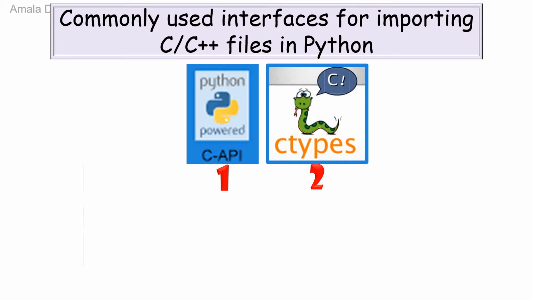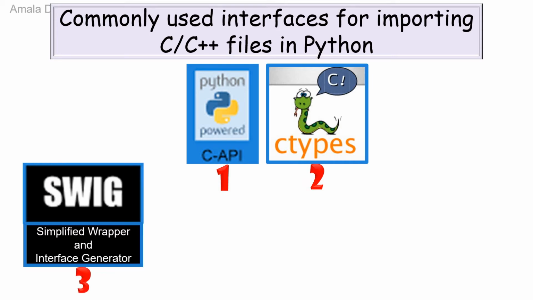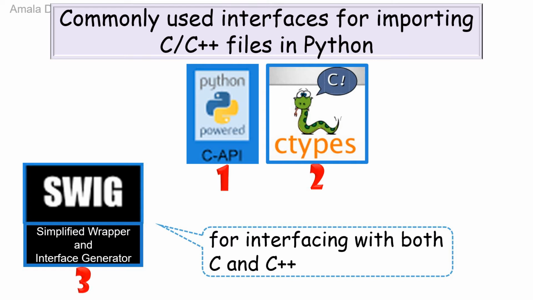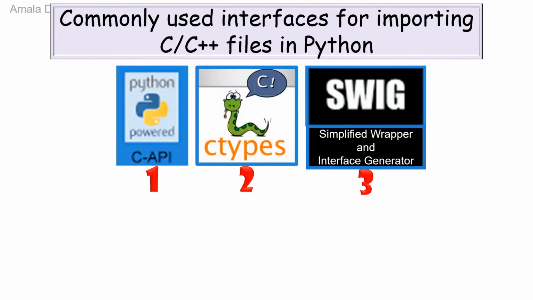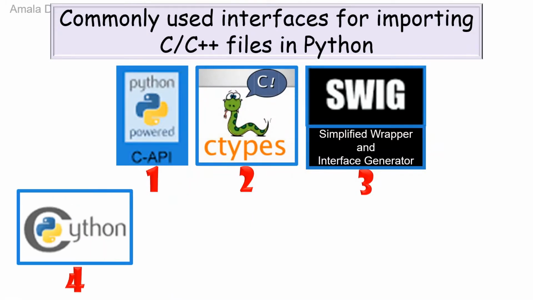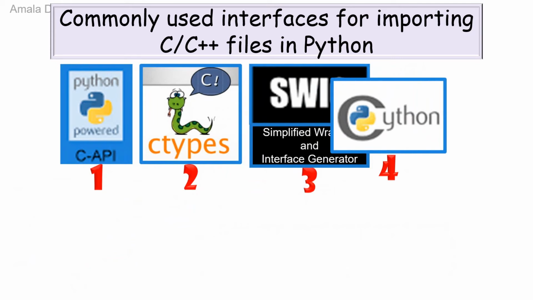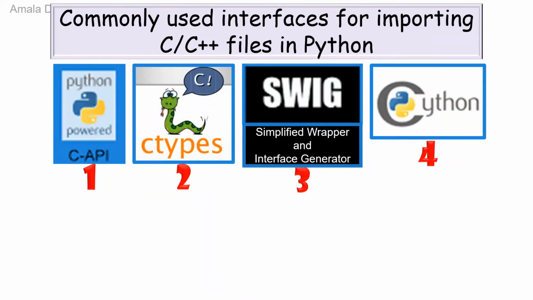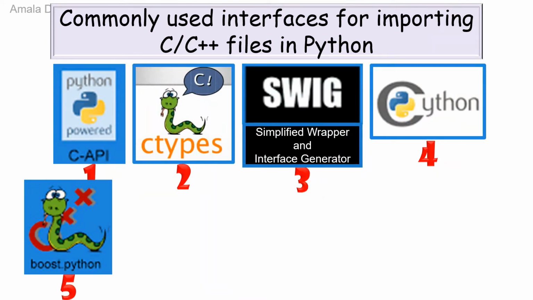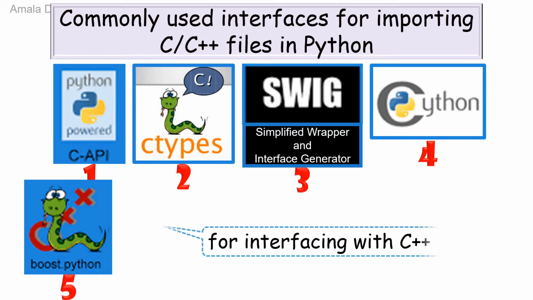The third interface is Swig, Simplified Wrapper and Interface Generator. Swig is used for interfacing with both C and C++. The fourth interface is Cython. Cython is used for writing C extensions for Python. The fifth interface is Boost.Python. Boost.Python is used for interfacing with C++.